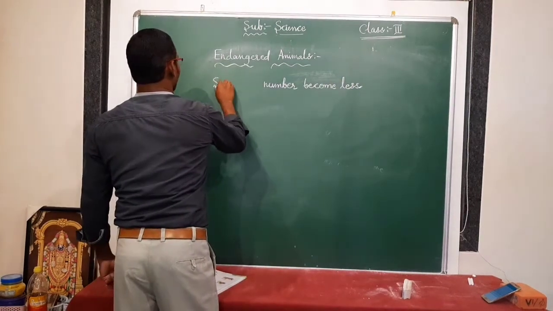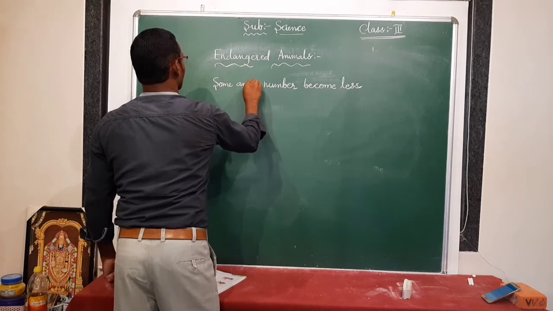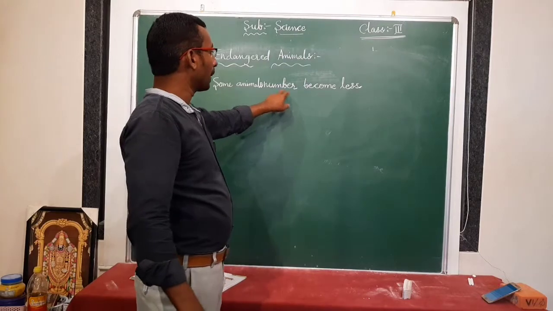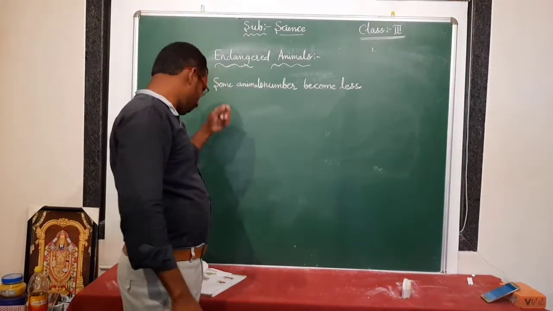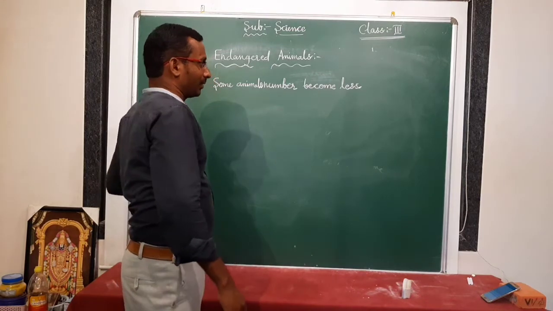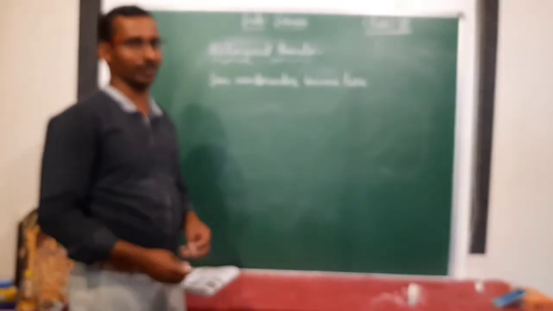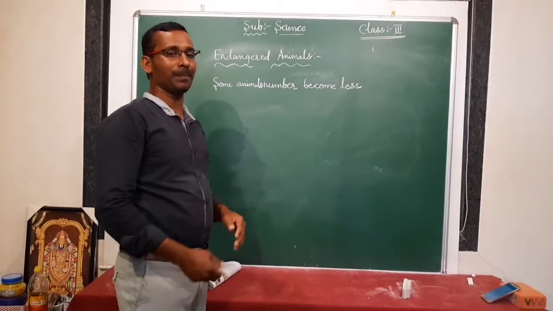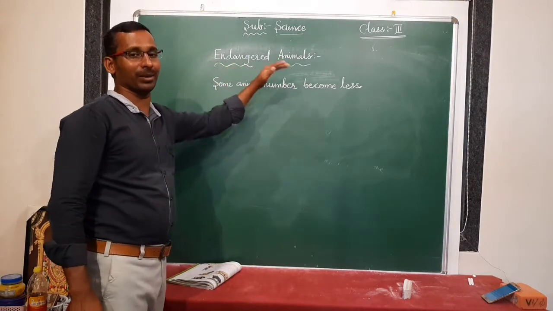If you see examples, tigers are there. Just 500, 600 tigers only. Their number has decreased. Such types of animals are called endangered animals.